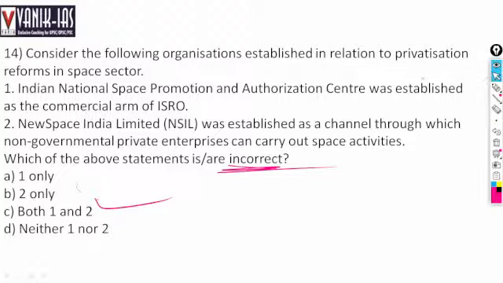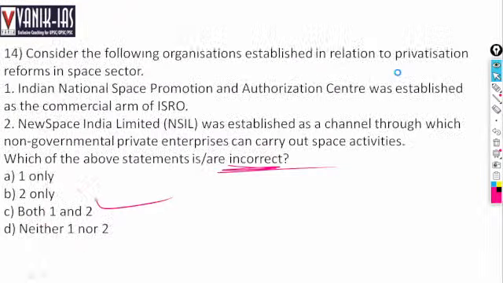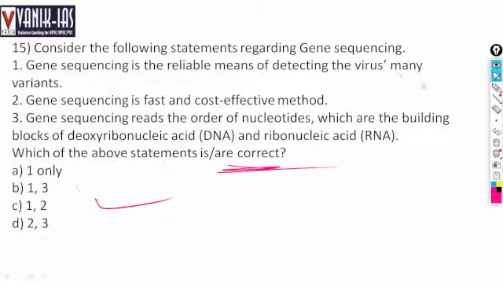Next question. Consider the following statements regarding gene sequencing. What is this gene sequencing? See, our human genome holds the largest amount of information, even more than the internet itself.